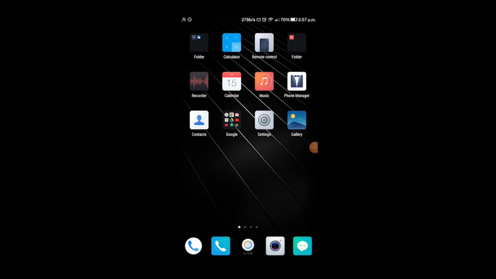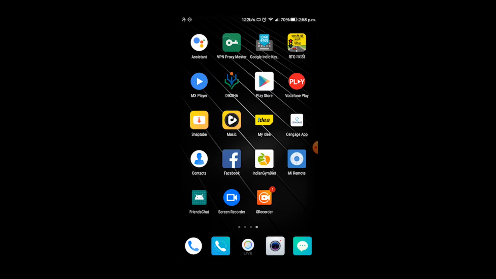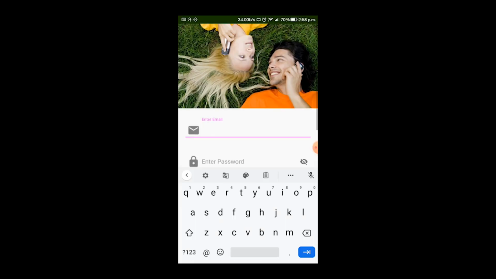Now I am on Rutuparna Pawar's device. So in this, I go to the Friends Chat application and write the email of Rutuparna Pawar.